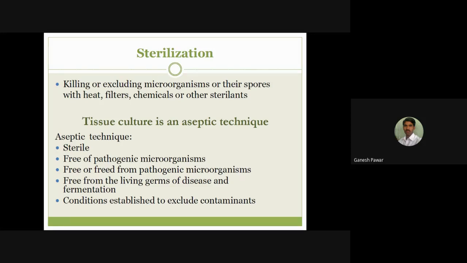Sterilization is the killing or excluding of microorganisms or their spores with heat, filters, chemicals, or other sterilants. By any method, you have to get rid of the different types of microorganisms, and it can be done with the help of sterilization techniques such as heating, filtration, using chemicals, and other sterilization techniques.